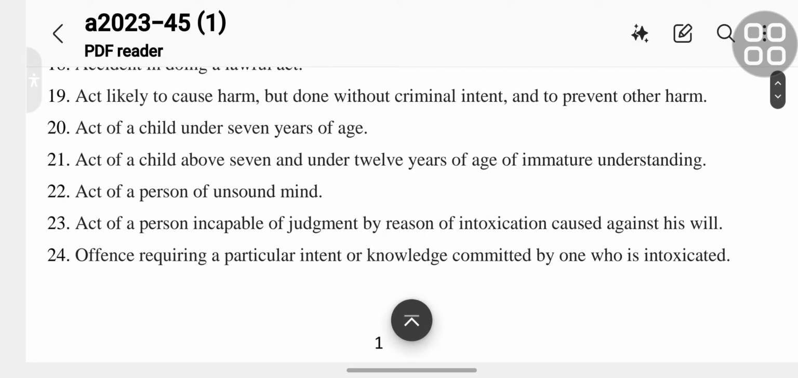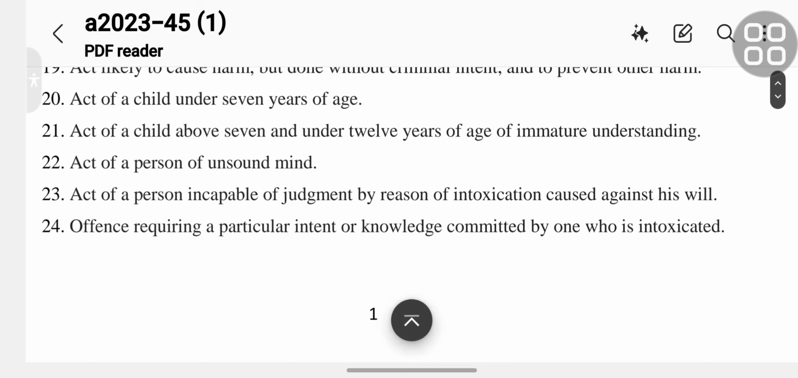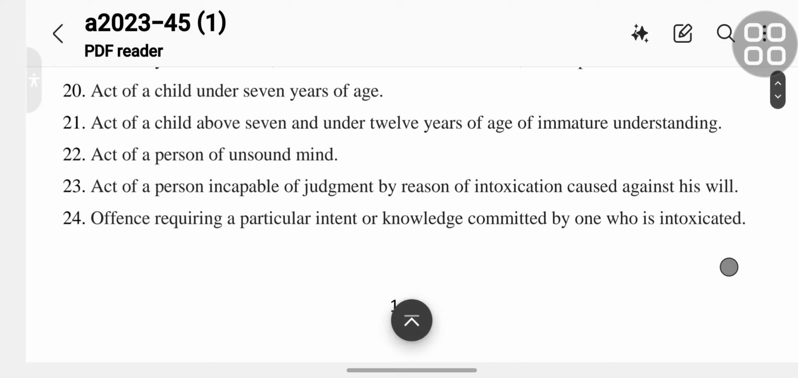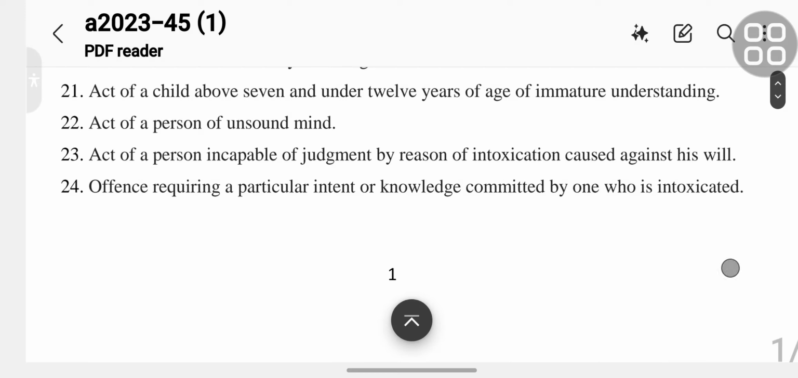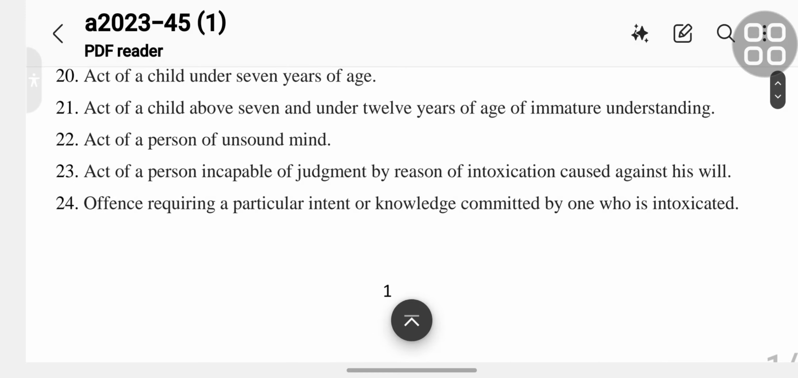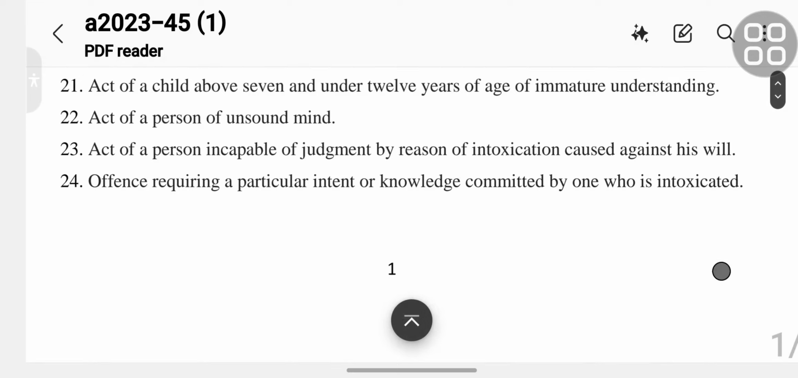Section 19 is act likely to cause harm but done without criminal intent and to prevent other harm. Section 20 is act of a child under 7 years of age. Section 21 is act of a child above 7 and under 12 years of age of immature understanding.